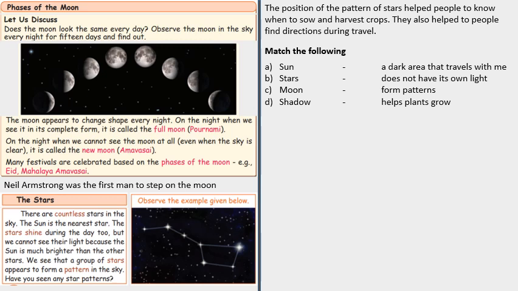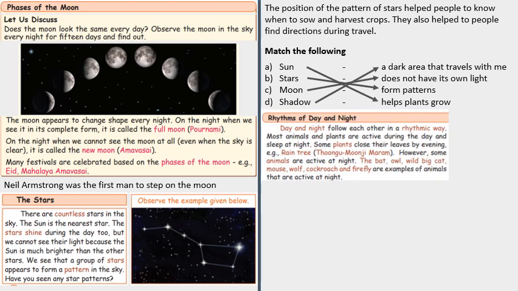Now let's do match the following. Sun helps plants to grow. Stars form patterns. Moon does not have its own light. Shadow, a dark area that travels with me.